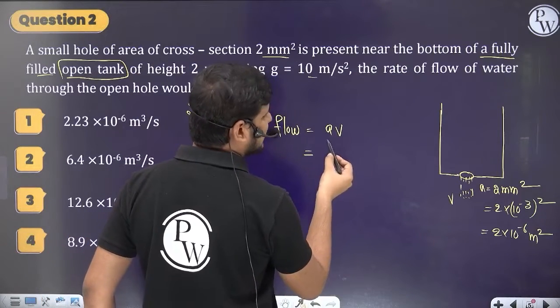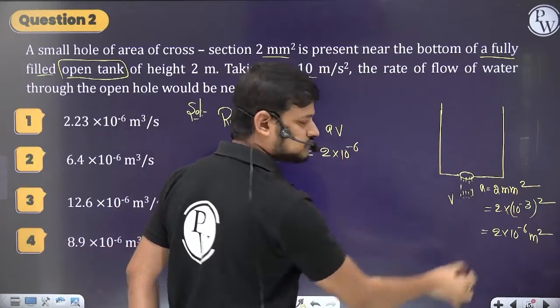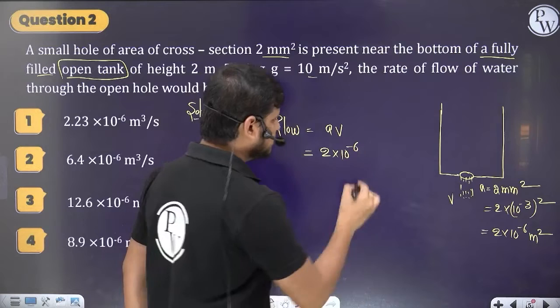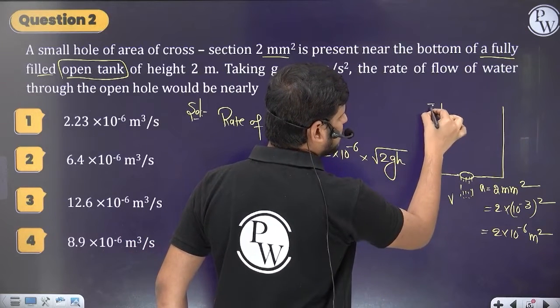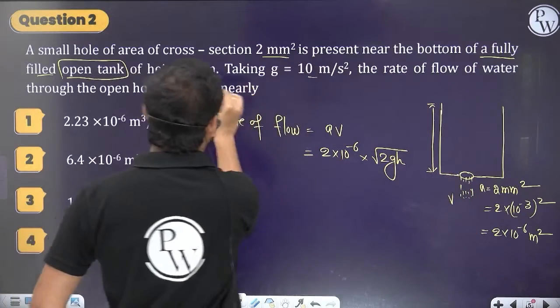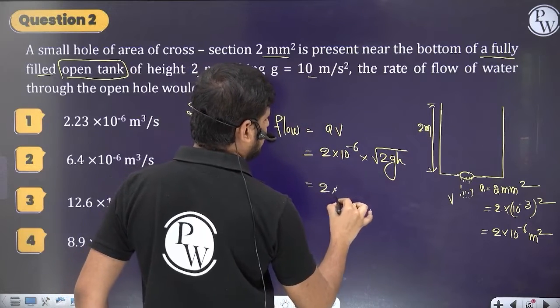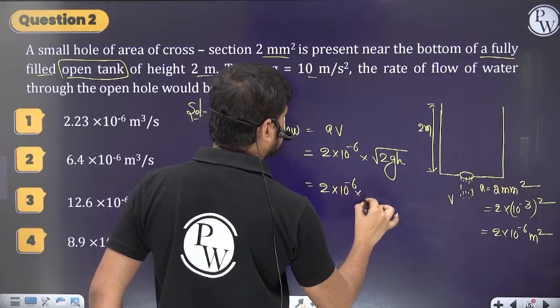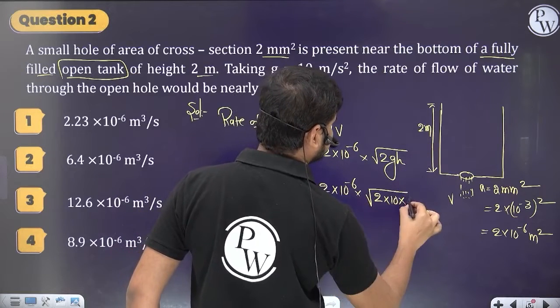So what is A? The cross sectional area, 2 into 10 to the power minus 6. So what is V? Root 2gh. So at what height is the hole made? At the bottom, so you can take the complete height of the vessel, which is 2 meters. Then substitute the values: 2 into 10 to the power minus 6 into root 2g times 10 times height h, 2.